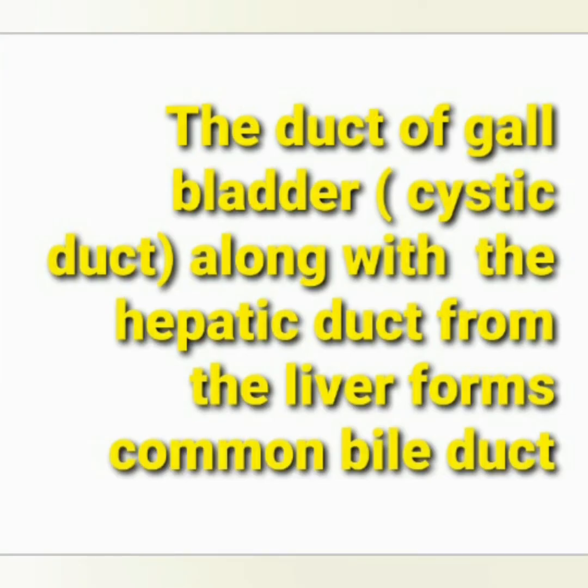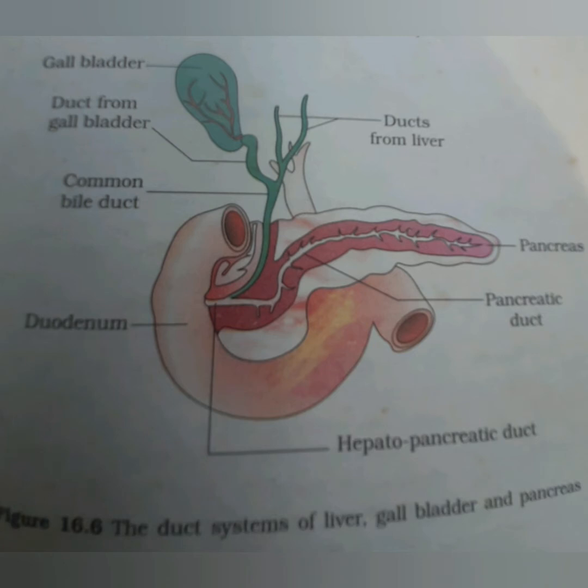The duct of the gallbladder is called the cystic duct. Along with the hepatic duct from the liver, it forms the common bile duct. So the duct system is very important. Here you can see the cystic duct as well as the bile duct and common bile duct.